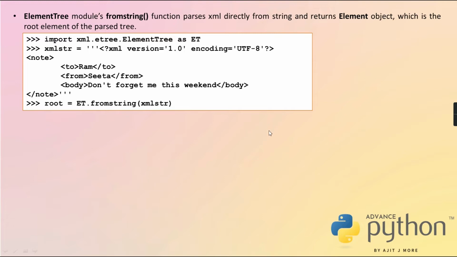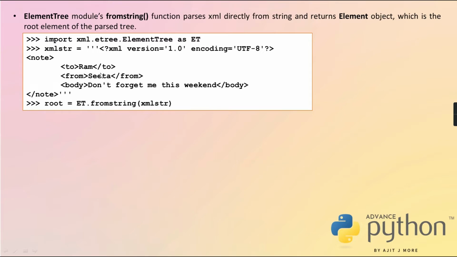So every element will have three things. One will be the tag name, that is the name of that element. See, tag name is note, tag name is to, tag name is from, tag name is body. So one property of every element object will be tag name.